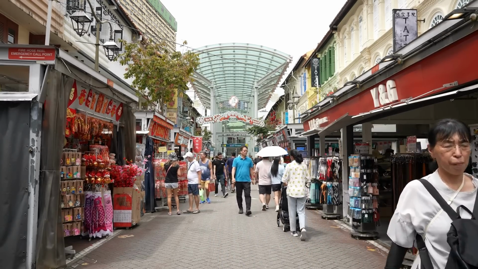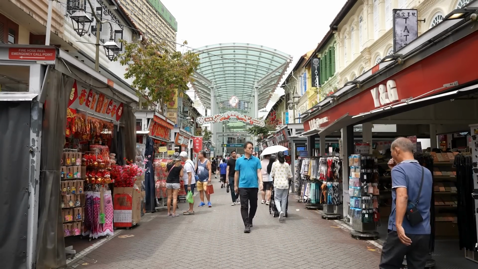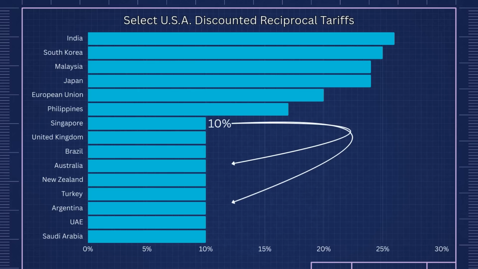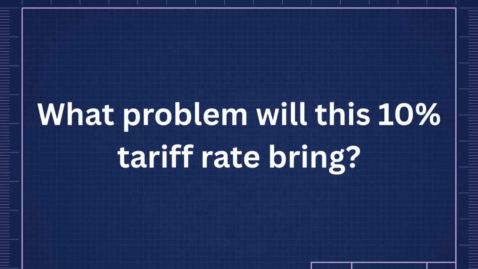Now, this doesn't mean that everything would now be okay. For one, the US still applied a 10% tariff rate on Singaporean goods. That basically puts them on similar rates to the likes of the United Kingdom, Australia, Saudi Arabia, Brazil, and so on. So, with this 10% tariff rate, what could potentially pose a problem to Singapore? And are there any solutions for this? Well, let's first talk about the potential problems of this 10% rate.